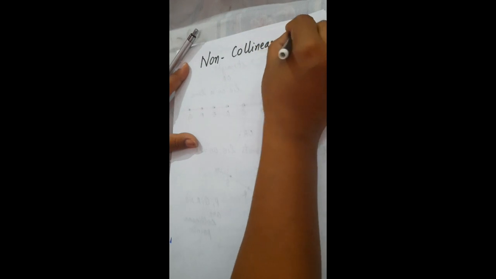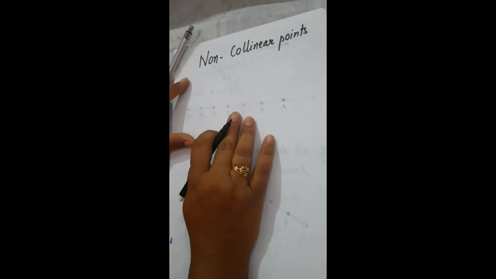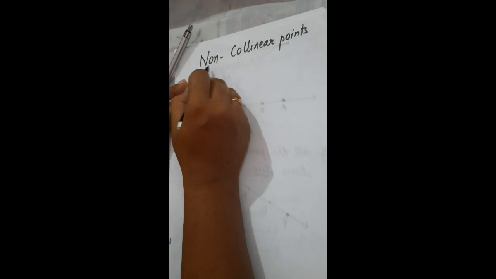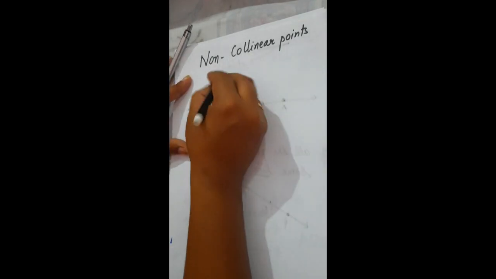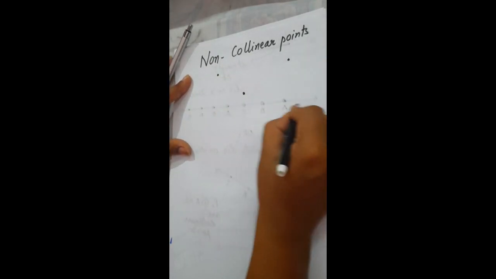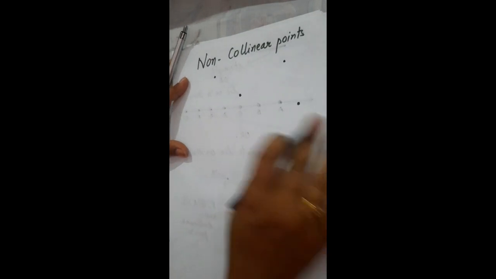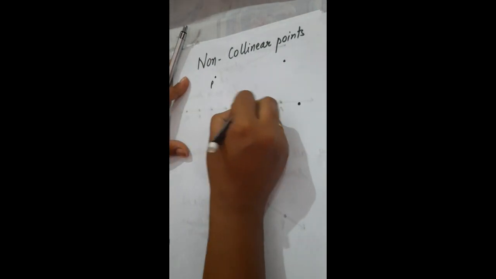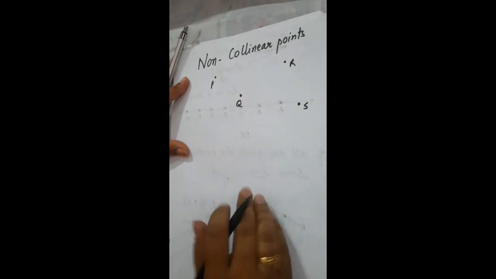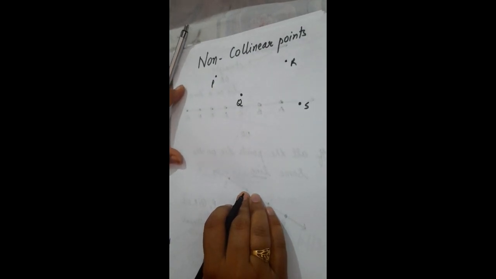Next we have non-collinear points. As linear means straight, non-collinear points means the points which do not lie on the line. These points do not lie on the line, so these points are called non-collinear points.